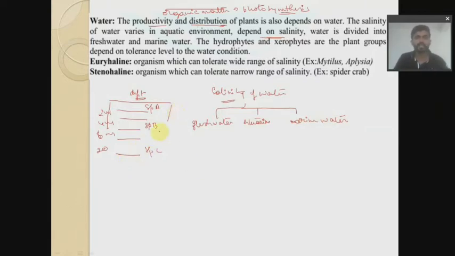So depending upon the salinity, we'll be having 3 different types. Fresh water has very little, less than 5 ppt.